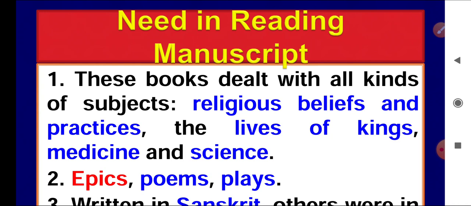So these manuscripts are dealing with religion, just like we come to know about Ramayana Mahabharata period through these manuscripts only. Beliefs and practices, what were happening that time, how people lived, lives of kings, how kings lived that time, medicines of that time, what they used.